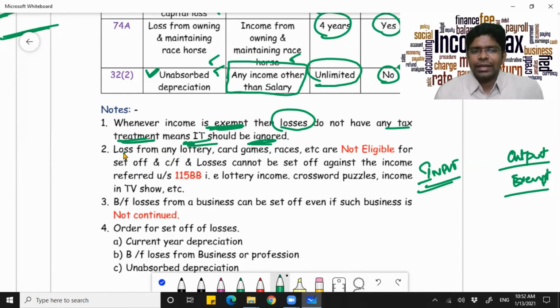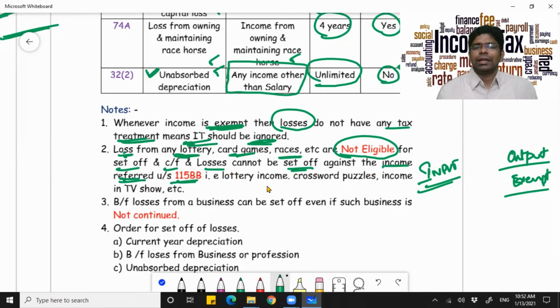Then any loss from lottery, card games, races are not eligible for set off and carry forward of losses, and they cannot be set off against income referred to under 115BB, that is your lottery income. For example, you incur any loss from purchasing tickets or anything of that sort, you cannot set it off from your lottery income. Then brought forward losses from a business can be set off even if the business is not continued.